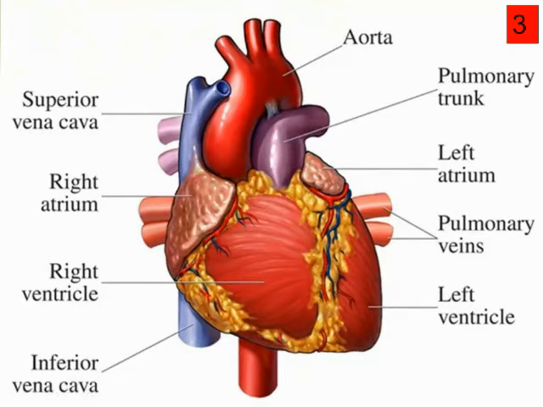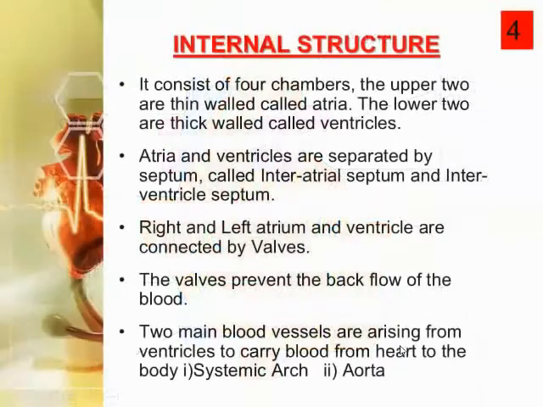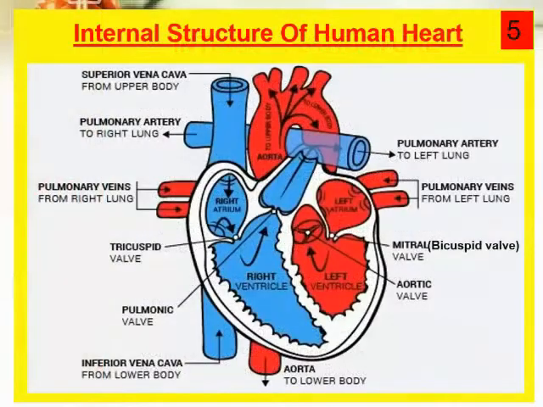Okay, students, these are the external structure of the human heart. Now we are moving towards the internal structure of the human heart. See this diagram, this is the internal structure of the human heart. This is the longitudinal section, from top to bottom. There are again four chambers very much clear: right atrium and left atrium, right ventricle and left ventricle. First, I will tell you about the atria.